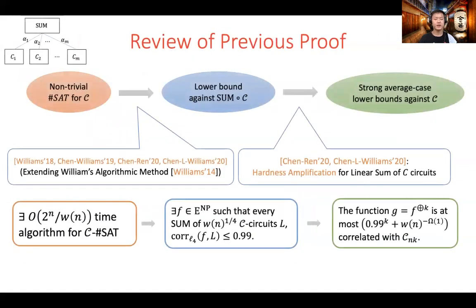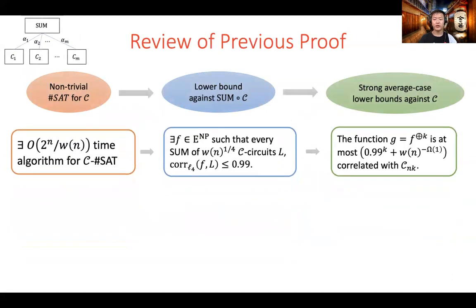Now we have all the connections we need to prove some interesting results. Using the lower bounds against sum of C circuits as a convenient bridge, we can deduce strong average case lower bounds against C from non-trivial #SAT algorithms for C. We apply the general connection to the case of low-degree F2 polynomials.